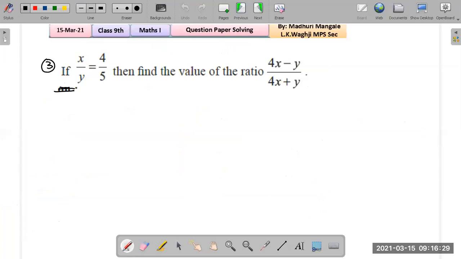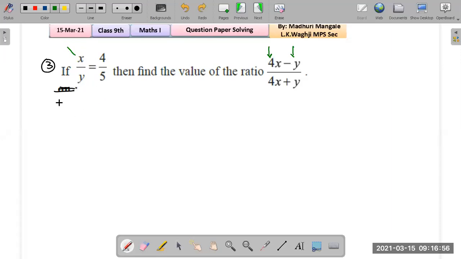Now, this is an easy question. If x upon y equals 4 upon 5, then find the value of the ratio. So first thing we do here is we look at the coefficients. The coefficient of x is 4, and the coefficient of y is 1. So we will multiply 4 with x so that we get 4x, and we don't multiply anything to y, correct?